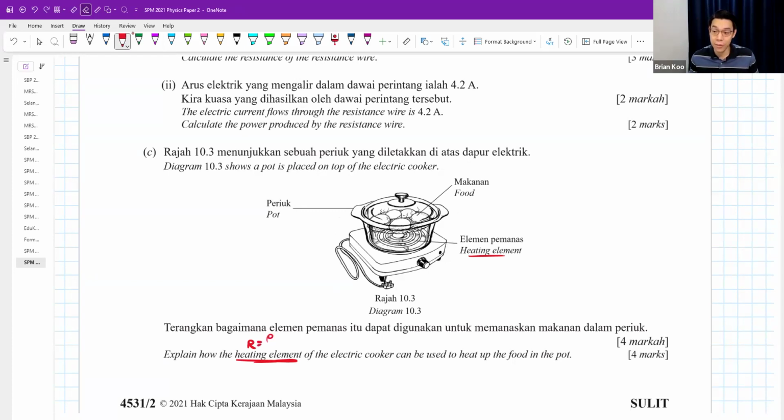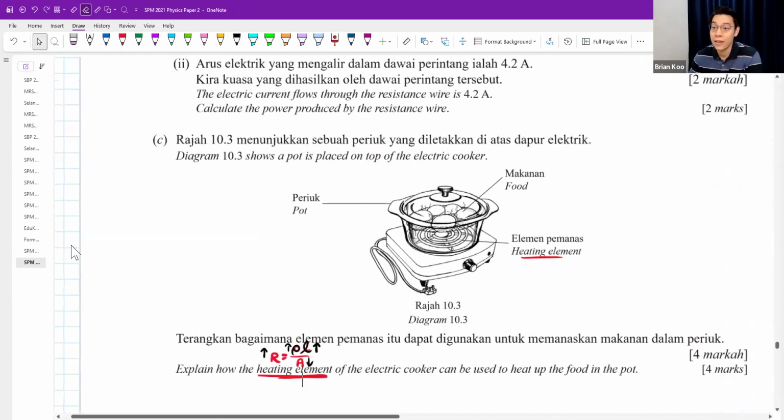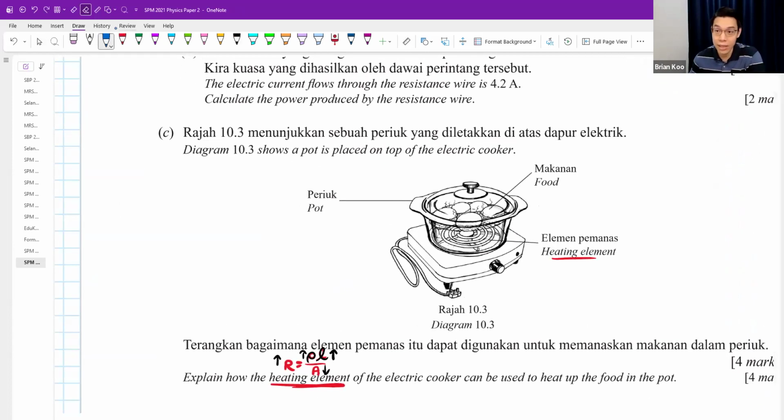And in the formula sheet, there is a formula for resistance. If you make the length of the wire high, if you choose a resistivity of wire to be high, then the resistance will be high. And if you make the area of the wire very low, the thickness of the wire very small, then resistance will be very high. A very high resistance is what will produce the heat. Okay, so your explanation can sound like this.